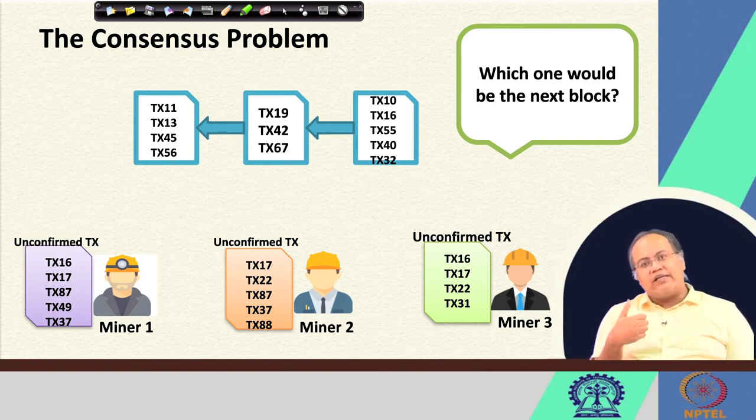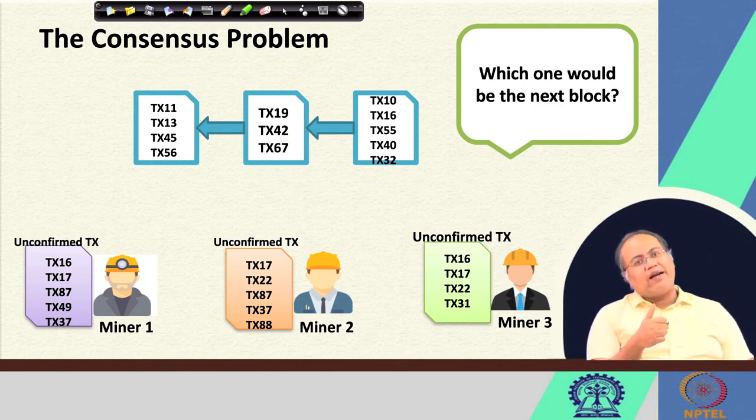Well, now the transactions which have been floated in the Bitcoin network, they keep on collecting those transactions, and after collecting those transactions, they put it on their list of unconfirmed transactions. So, that we call as the unconfirmed transaction list.